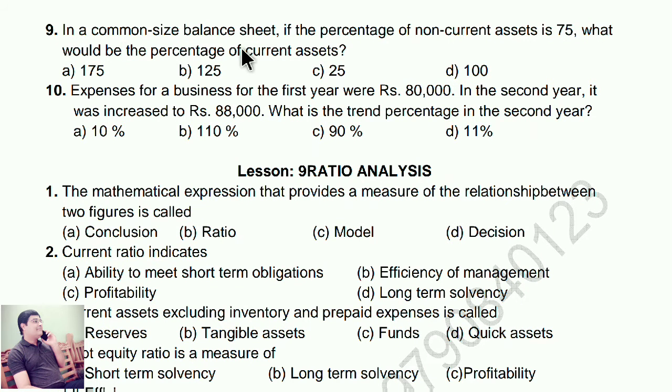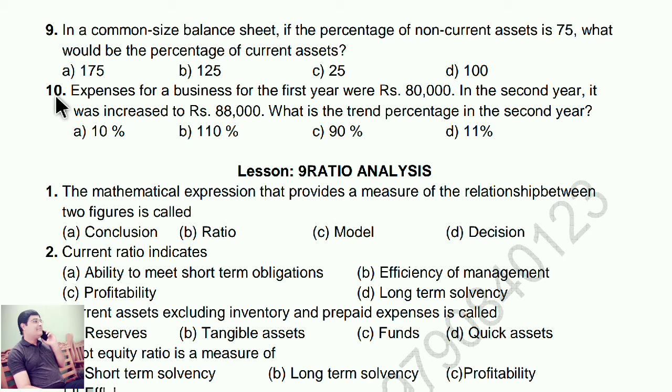The answer is 25. How will this 25 come? Percentage means 100. 100 minus 75, the balance is 25. This 25 is known as current assets.